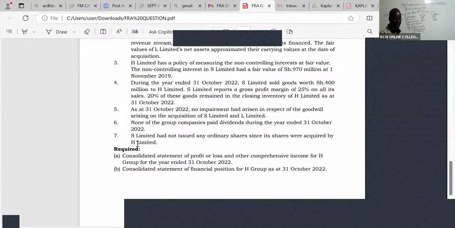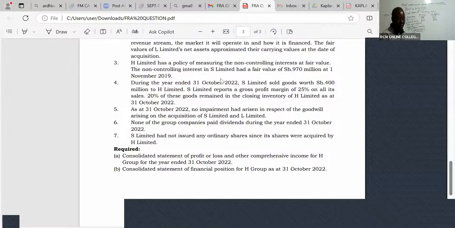During the year ended 31st October 2022, S Limited sold goods worth 400 million to H Limited. You can see the subsidiary S selling goods to H. So that's what we call an upstream transaction, which must affect the net assets of the subsidiary.